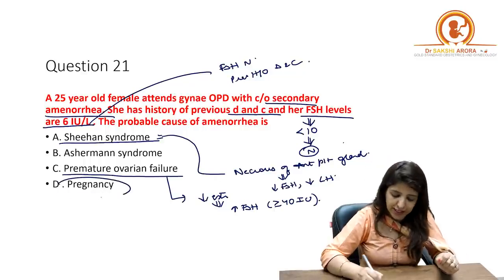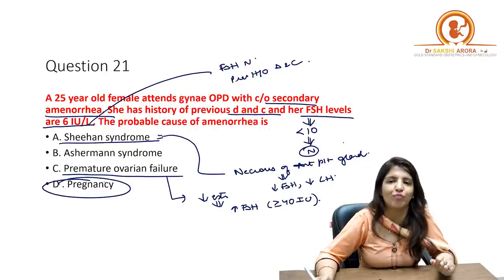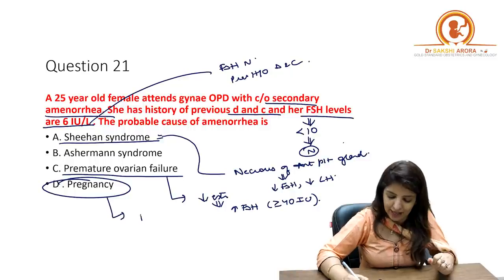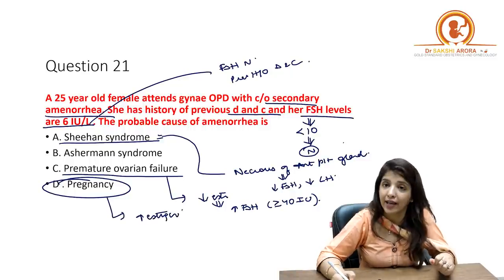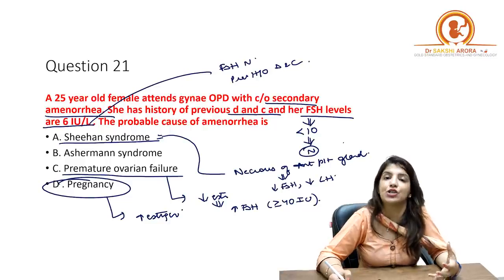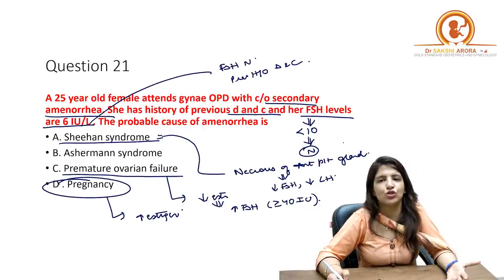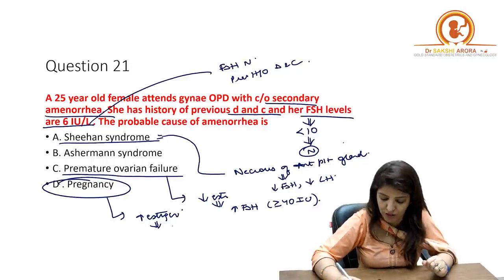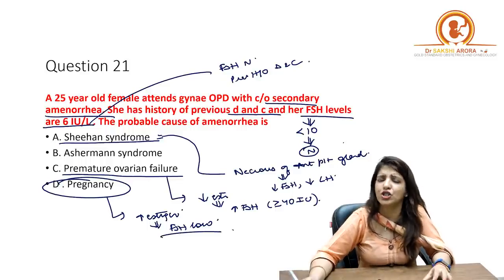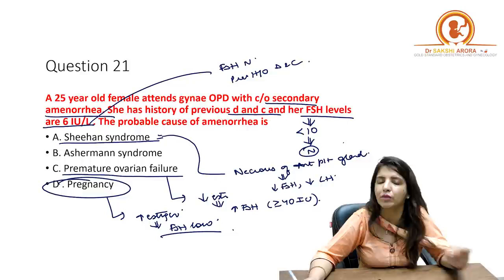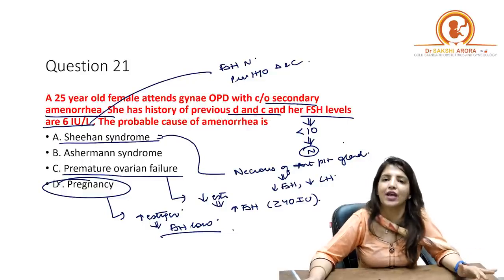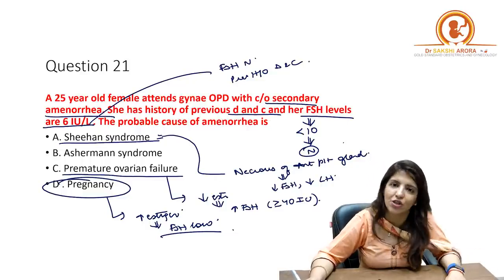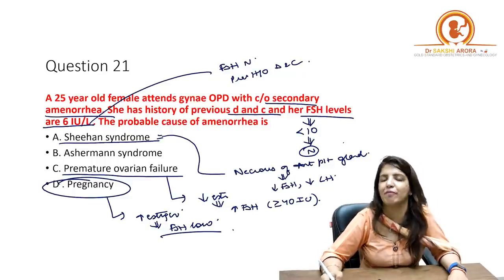Then third is pregnancy. In case of pregnancy, what happens to LH and FSH? The levels of estrogen are high, because the placenta is synthesizing estrogen, and because the levels of estrogen are high, there will be a negative feedback on FSH, so the levels of FSH will be low. The levels of FSH and LH are low throughout pregnancy, and that is why it cannot be a case of pregnancy either. So we are left with Asherman syndrome.